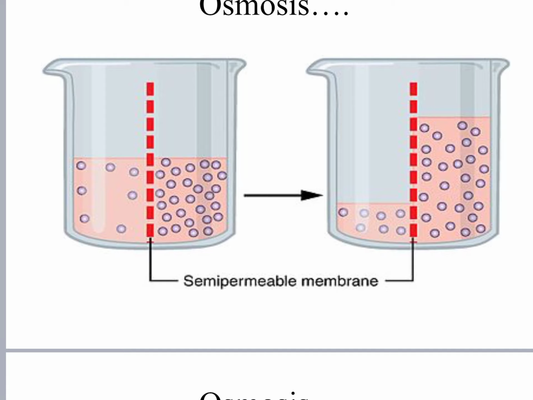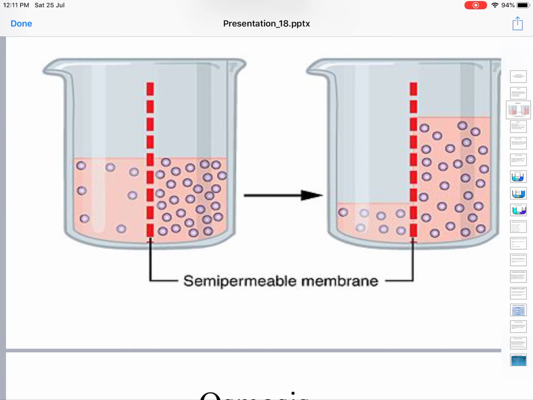There are 7 solid particles here on the less concentrated side. After osmosis also, you can see all 7 particles on the left hand side. So the solid particles did not move, only solvent particles diffused through the semi-permeable membrane.